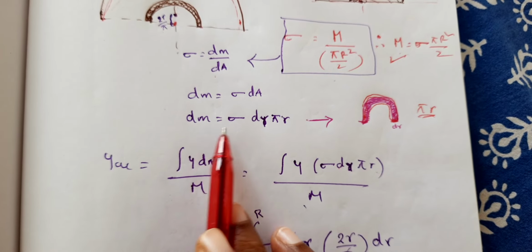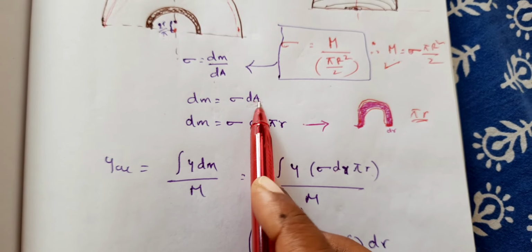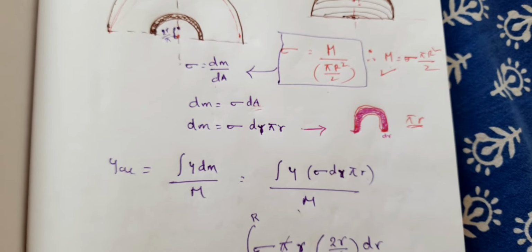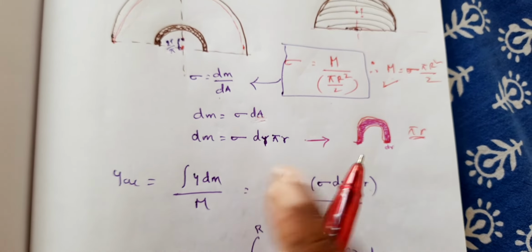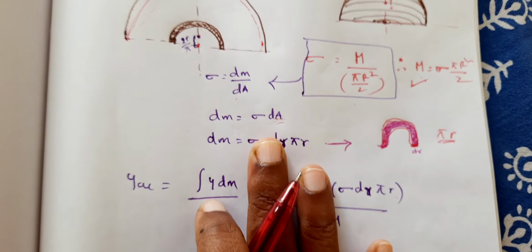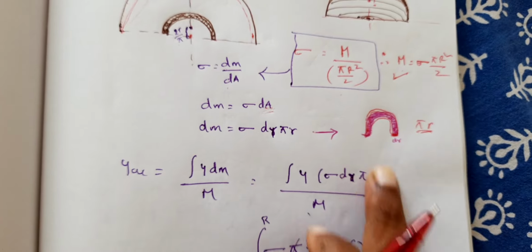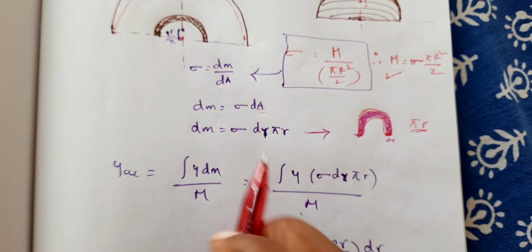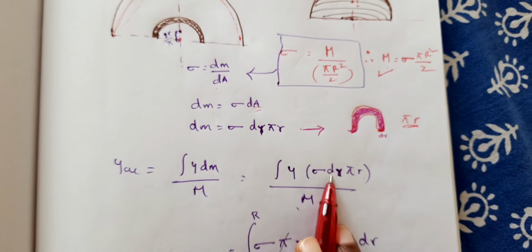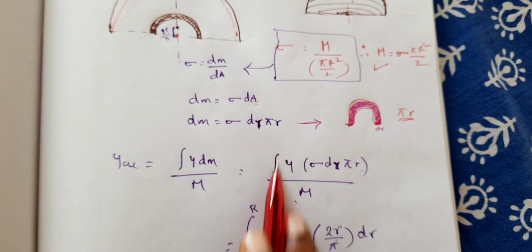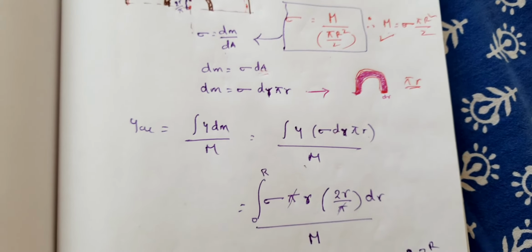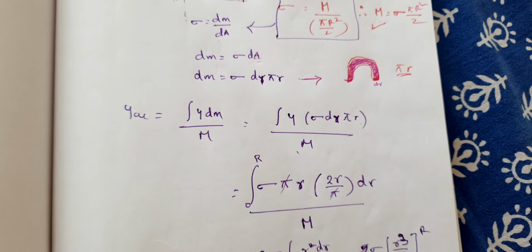So what is the area now? The area here is of the small element. This element's area is length into breadth, and the breadth of this is dr. So dr into pi r gives you the area. So in place of dm you are getting sigma dA, and in place of dA you are getting dr into pi r. So sigma dr pi r into y is the integral, and capital M is outside the integration. Now as we proceed further.